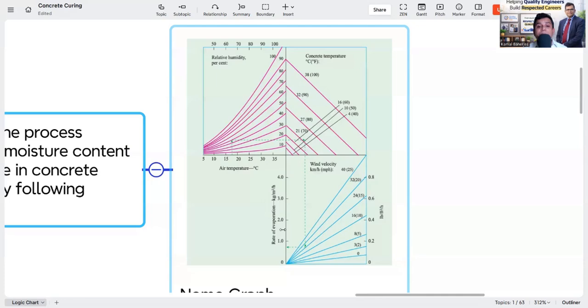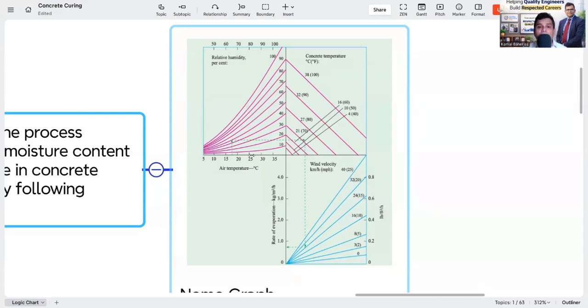If it is going beyond it, it is recommended that you take precaution, or you should stop the work, as per the condition. But below that, you can do the concrete, and you have to take immediate reaction. So this nomogram is very much important. Keep it with you, all people, so that you can find out the rate of evaporation, and according to the rate of evaporation you have to take precaution. Maybe you have to erect a temporary windbreaker so that wind will not come, so that the evaporation rate will be less.